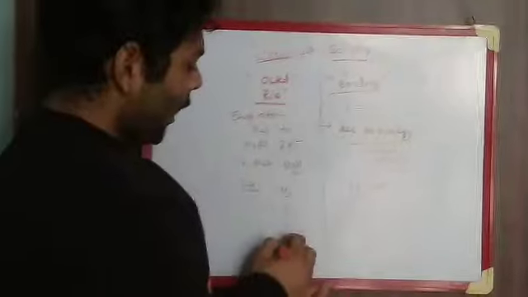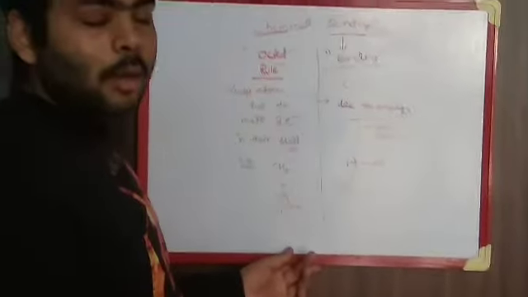Because for example, we can say CH4. In CH4, carbon has a complete octet, but the octet rule is a condition, not a compulsion.